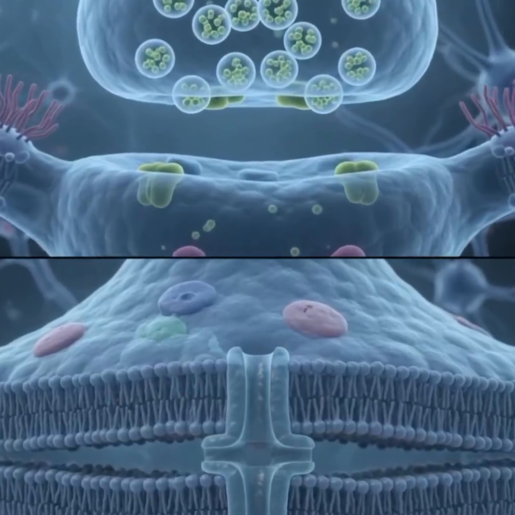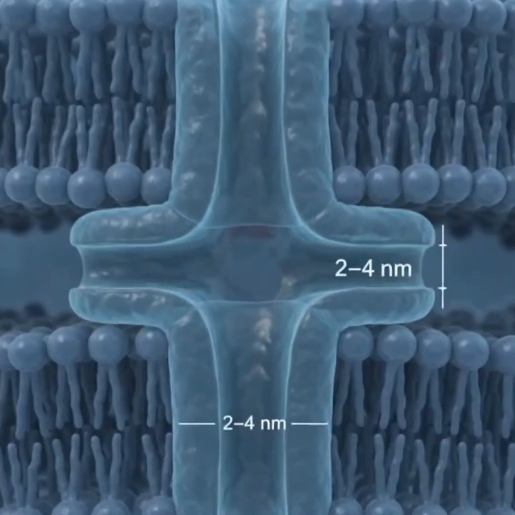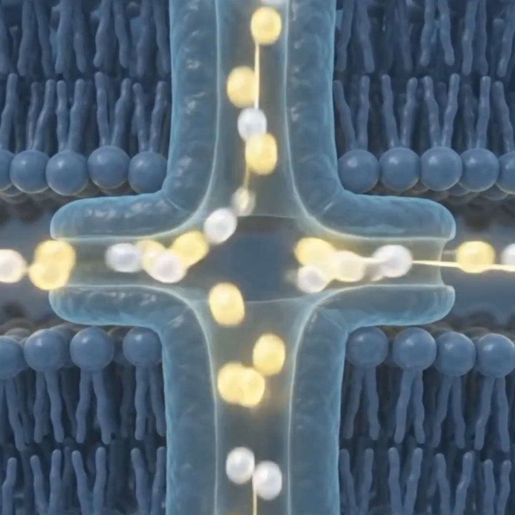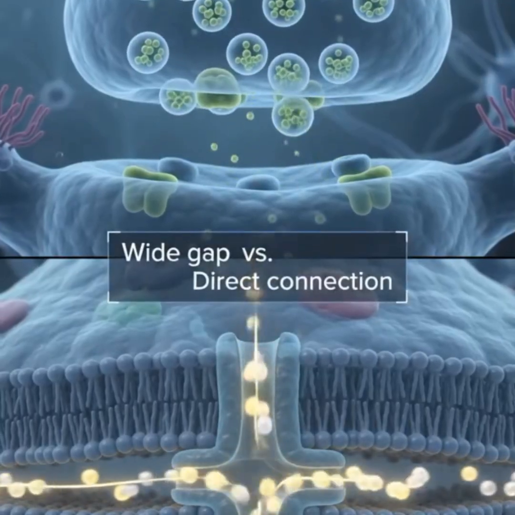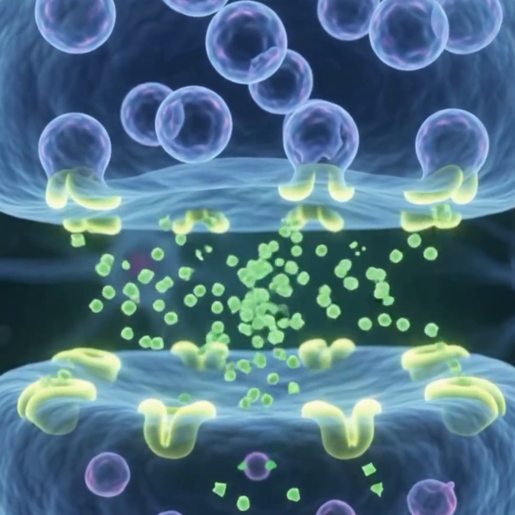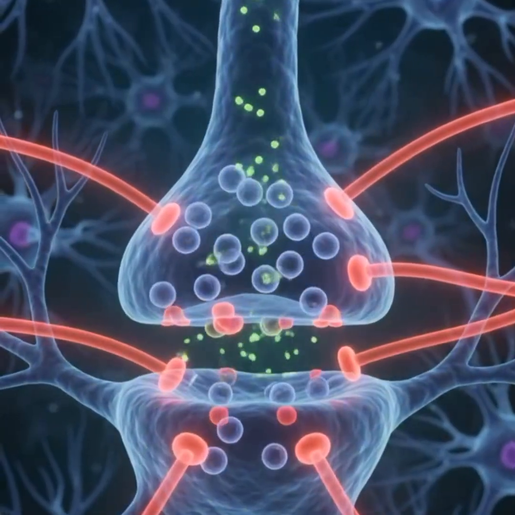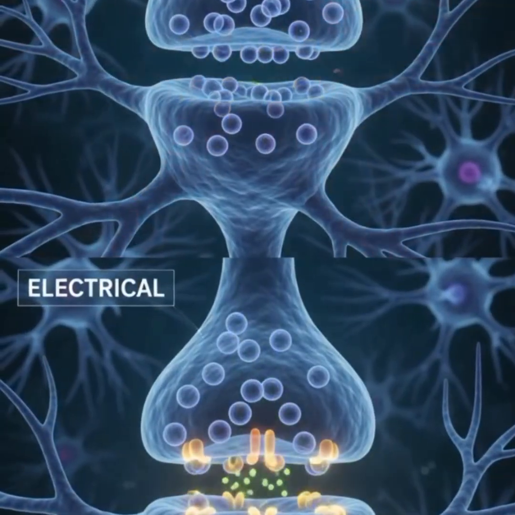Two distinct synapses exist. Chemical synapses have a wide gap. Electrical ones connect directly. This allows ions to flow directly between cells. Synapses transmit signals between neurons. Chemical ones use neurotransmitters. Electrical synapses allow direct ionic flow. This makes them virtually instantaneous, while chemical paths are highly modifiable.